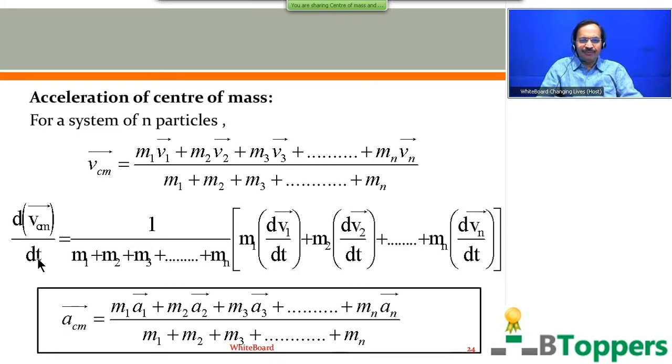So dv1 bar by dt can be written as a1 bar, which is the acceleration of m1. dv2 bar by dt equal to a2 bar. dvn bar by dt equal to an bar. dvcm bar by dt is the acceleration of center of mass denoted by acm bar. So acceleration of center of mass of a system of n particles is given by m1 a1 bar plus m2 a2 bar plus m3 a3 bar up to mn an bar divided by the sum of the masses of all the n particles of the system.